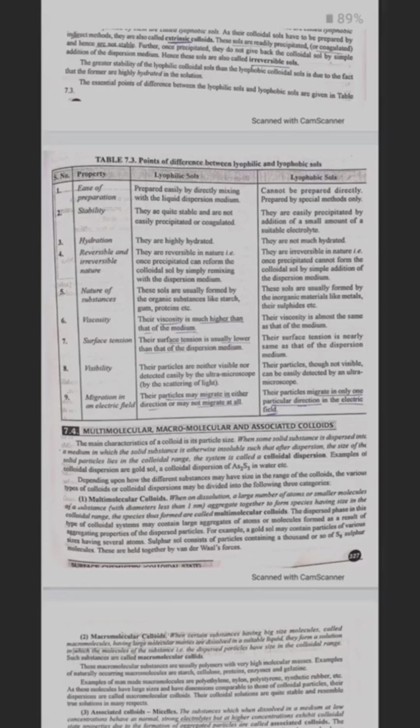Their particles are neither visible nor detected by ultramicroscope. Their particles may migrate in either direction or may not migrate at all.